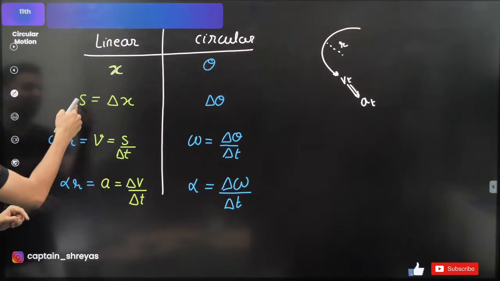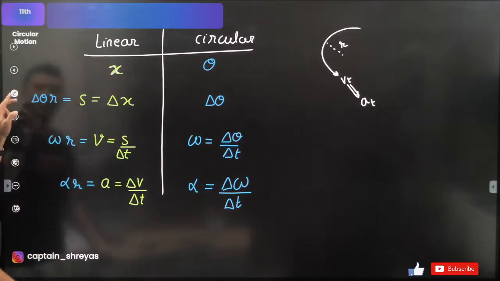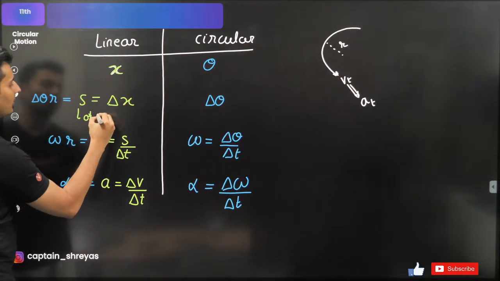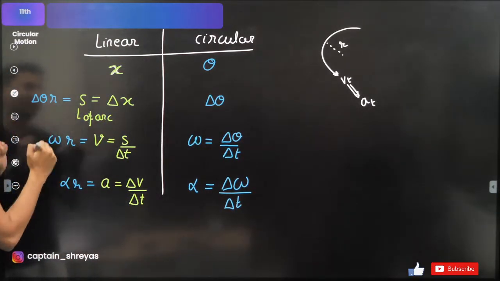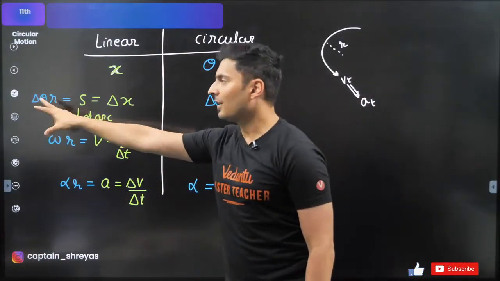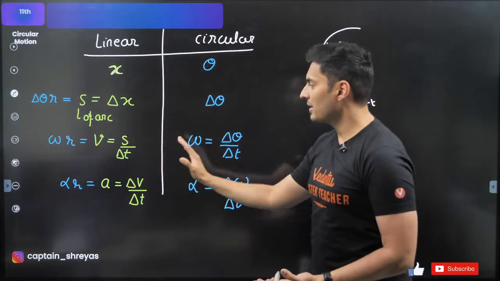Even this displacement is also related. This S is nothing but angular displacement into r. This is like the length of the arc. The length of the arc is angle into radius. Do you see that? The length of the arc is angle into radius for small angles. Is that clear? So this is how things are related.